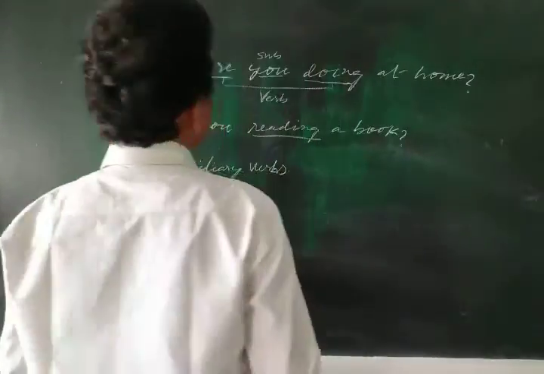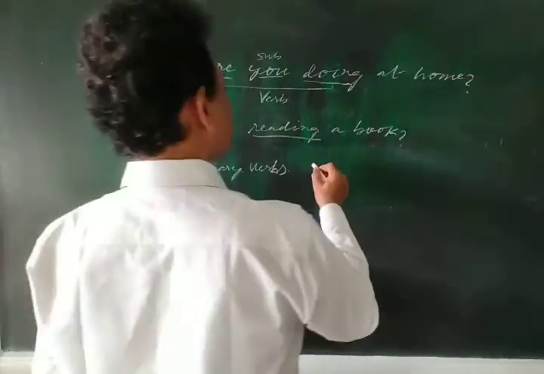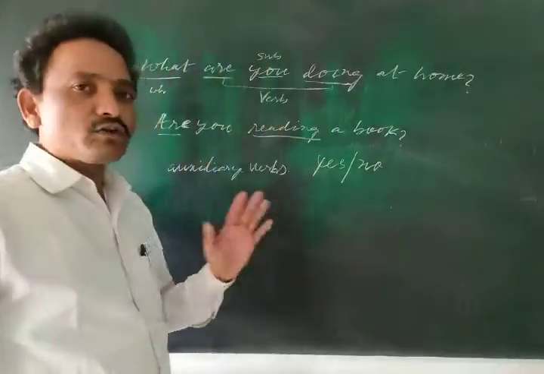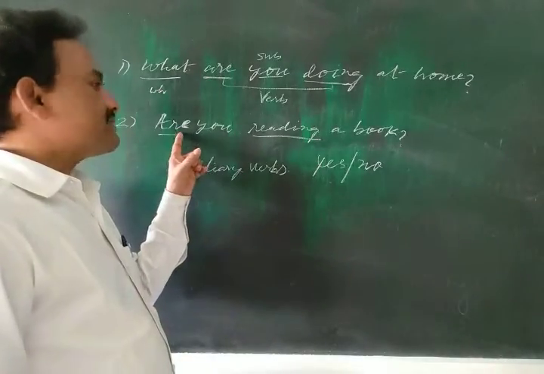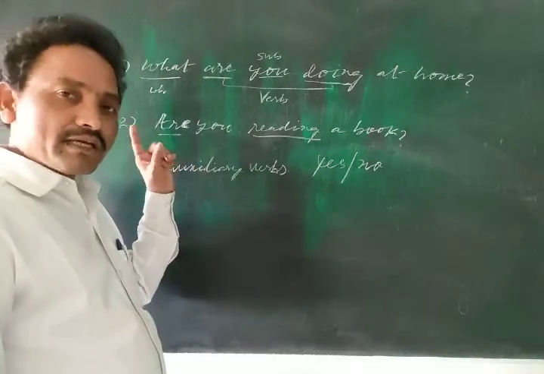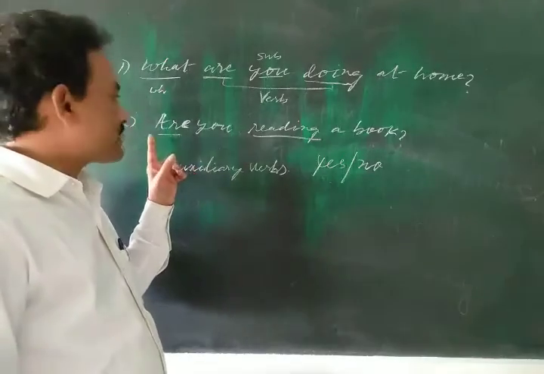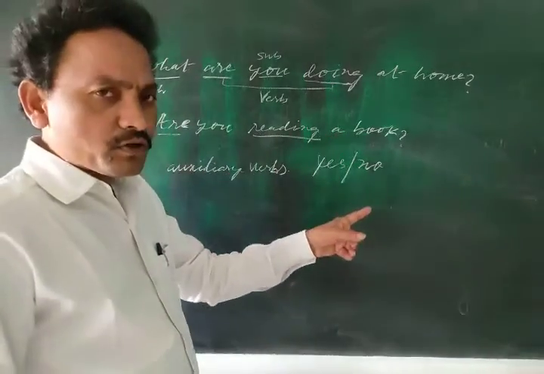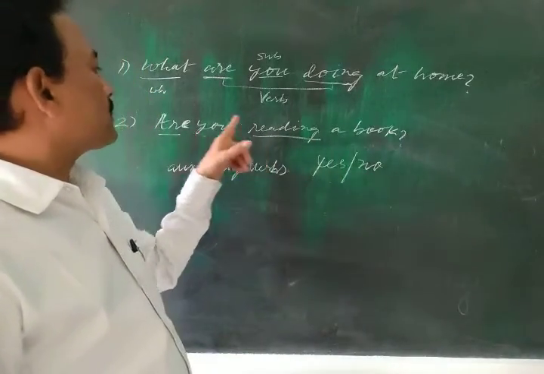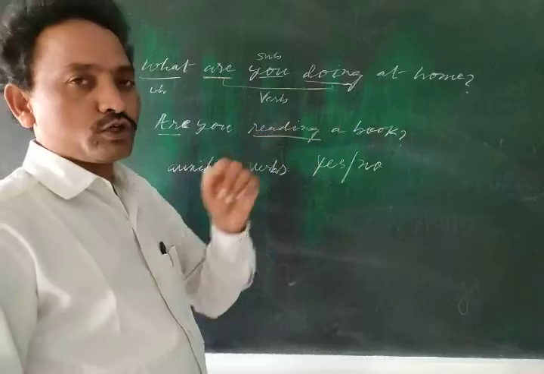So in forming a yes or no question, the auxiliary verb is put at the beginning of the sentence. So that's why, are you reading a book? Make the sentence a declarative: you are reading a book.